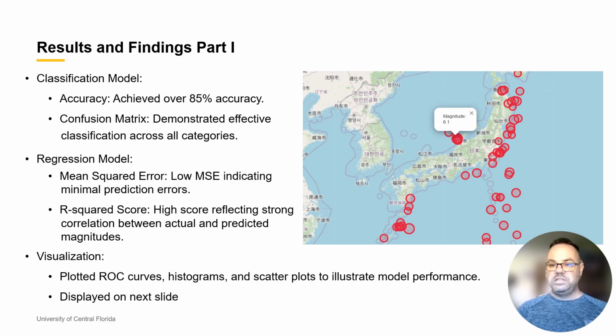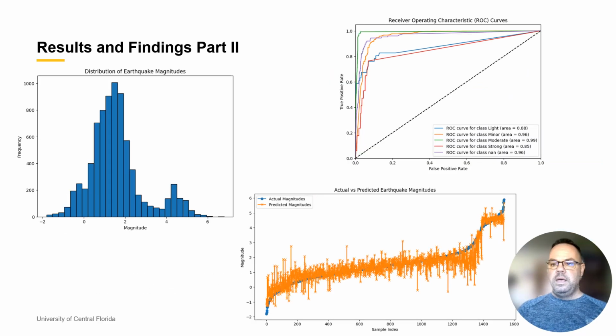Overall, the classification model successfully classified earthquakes with high accuracy, and the regression model provided accurate magnitude predictions with low errors. These findings support the potential of machine learning models in earthquake analysis. Graphs of the data reveal a few valuable pieces of information. As expected, the majority of earthquakes are between 1 and 3. This distribution reflects the expected trend where smaller earthquakes are far more common than larger, more catastrophic ones.